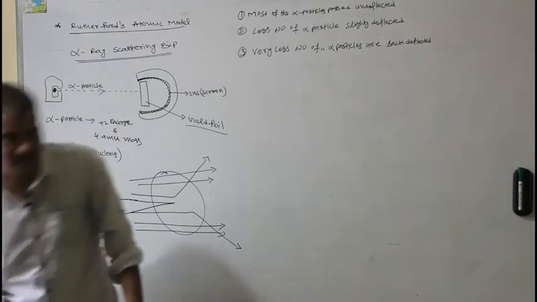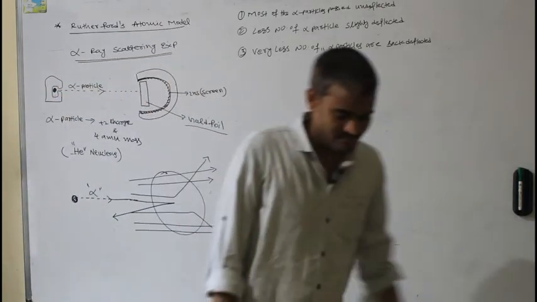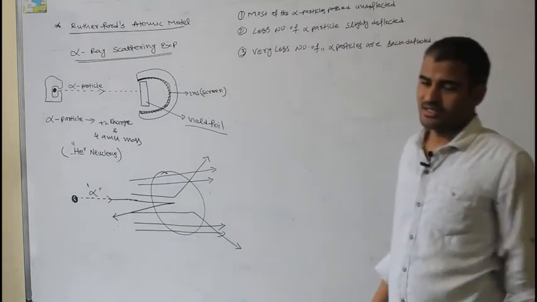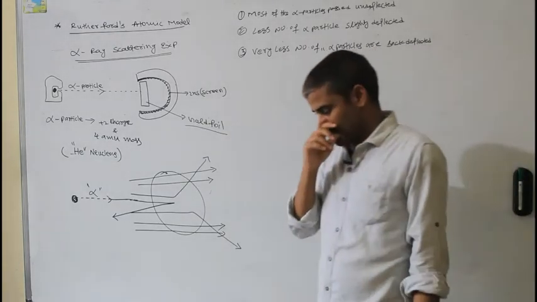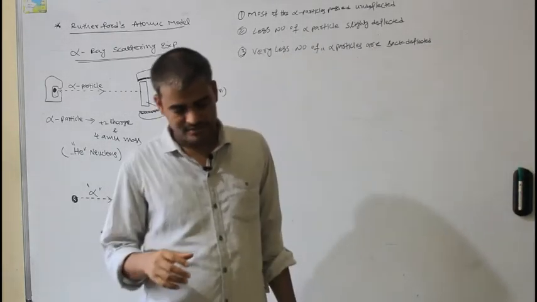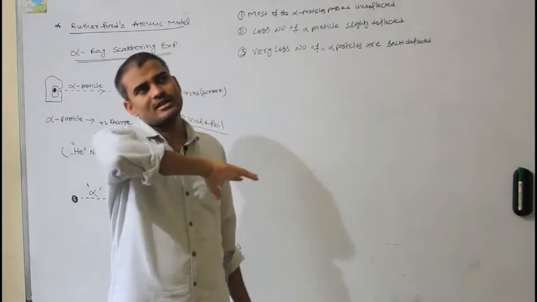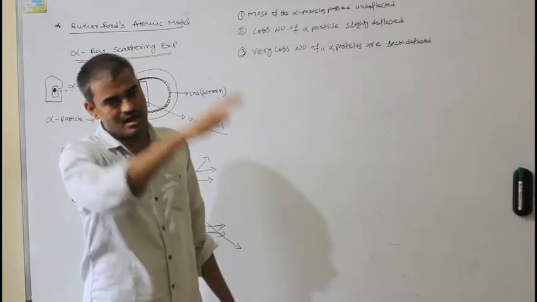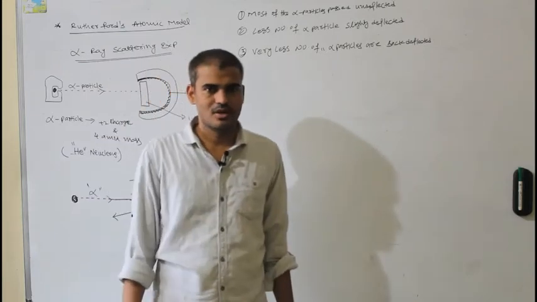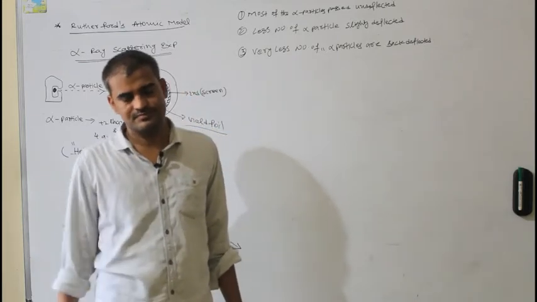J.J. Thomson's atomic model is wrong. How did he prove it? Look at what J.J. Thomson said: protons are distributed in every part of the atom, and proton charge is positive.